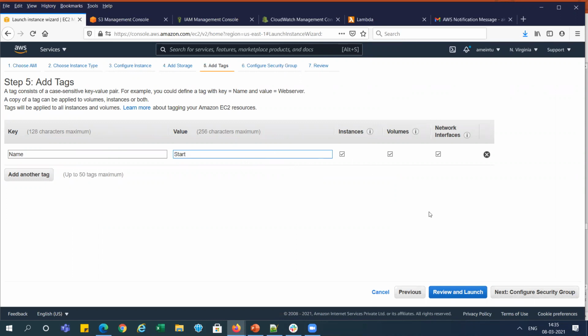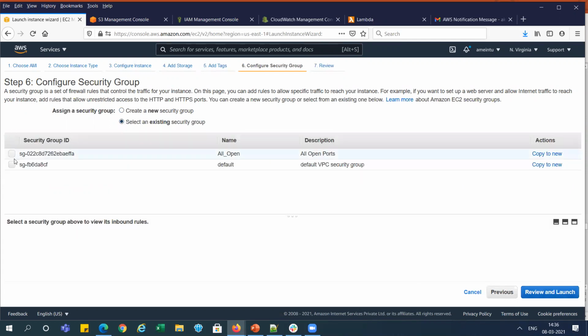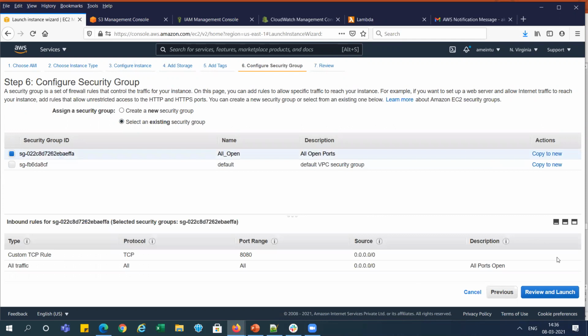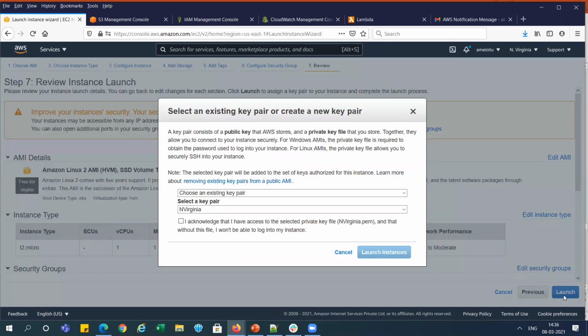And stop. You can give any name, right? For the security group, going with the default one. Let me select, we have all ports open, for any other port issue. So I'm selecting this one and launching the instances, right?